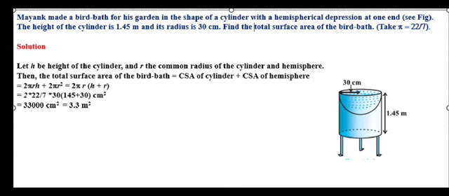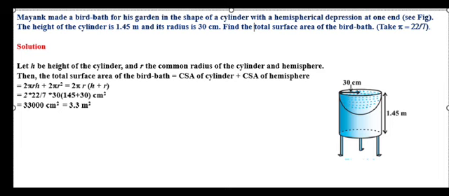Which is equal to 2 pi r h plus 2 pi r square. In that we take 2 pi r as common, that is 2 pi r h plus 2 pi r square. In that we take 2 pi r outside and remaining is h plus r, which is equal to 2 into 22 by 7 into 30, that is 145 plus 30 centimeter square.